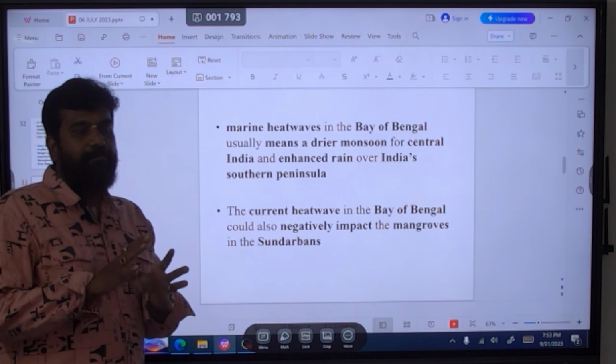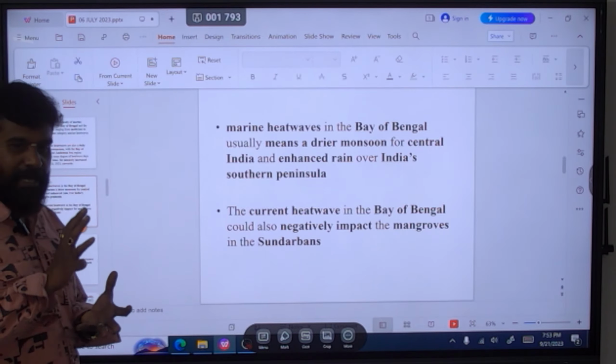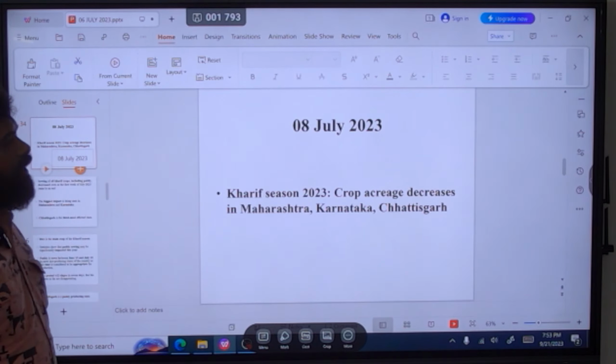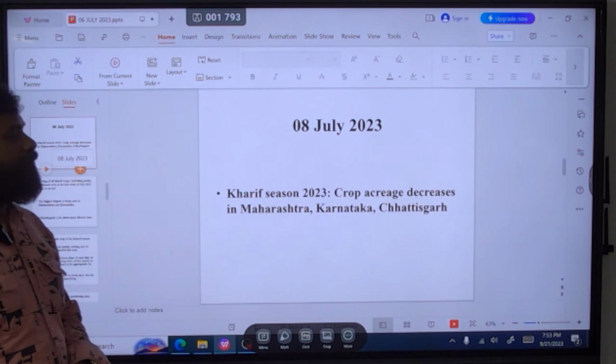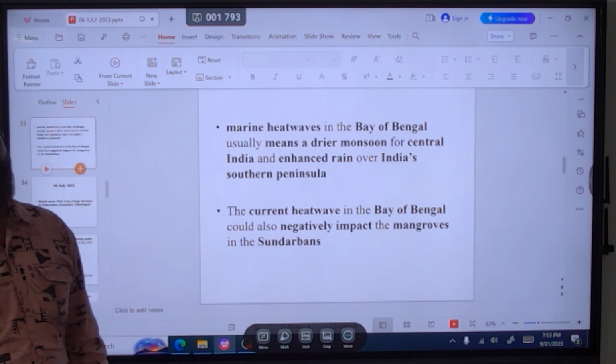So the western and eastern parts of India are also to be drier because of this kind of monsoonal warm, that is called the marine heat waves.